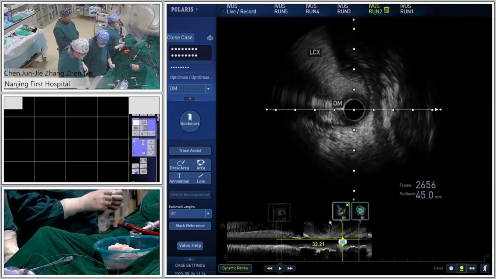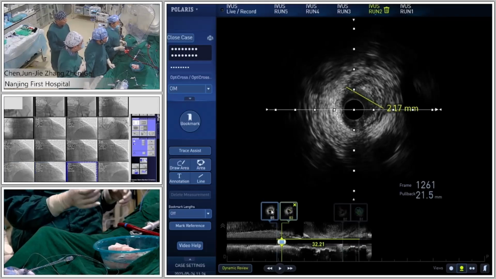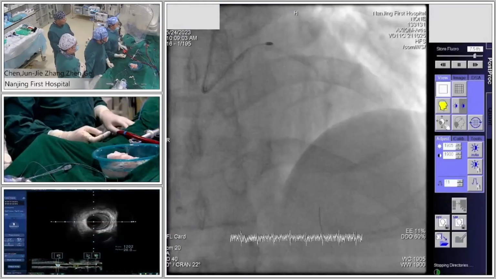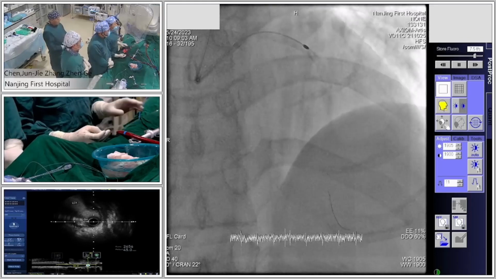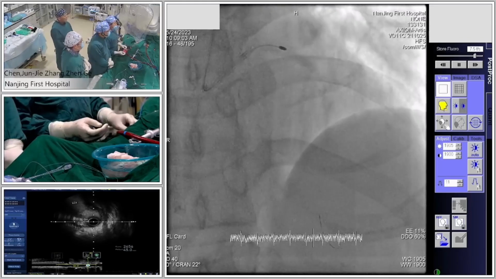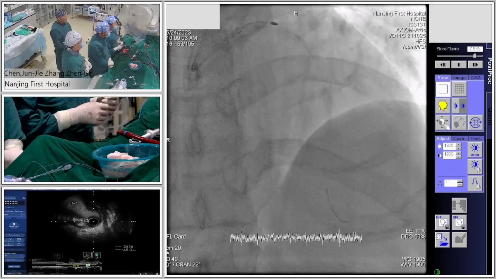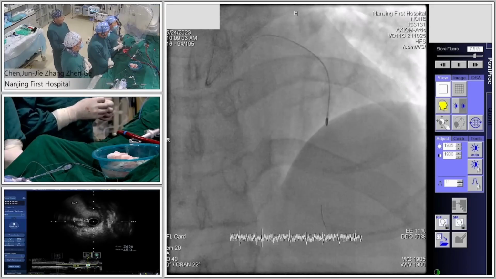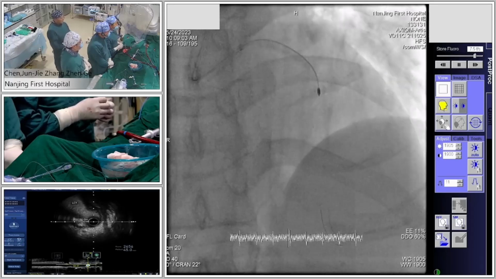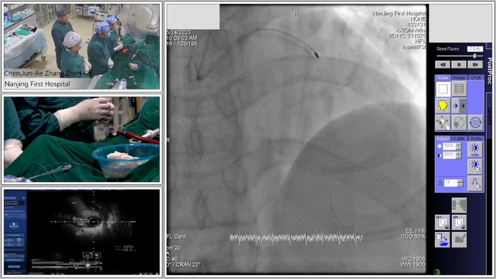Yeah, from the IVUS and the angiography, we can see the calcification focus on the ostium of the circumflex, or ostium of the LAD. So we use the rotablation to rota the LAD. What's the burr size? 1.5 burr.